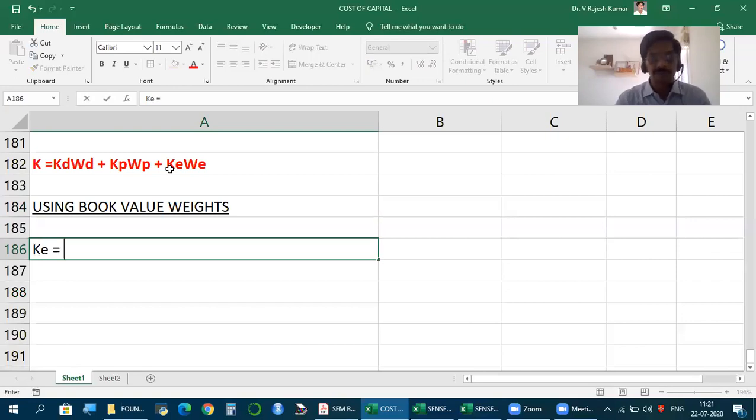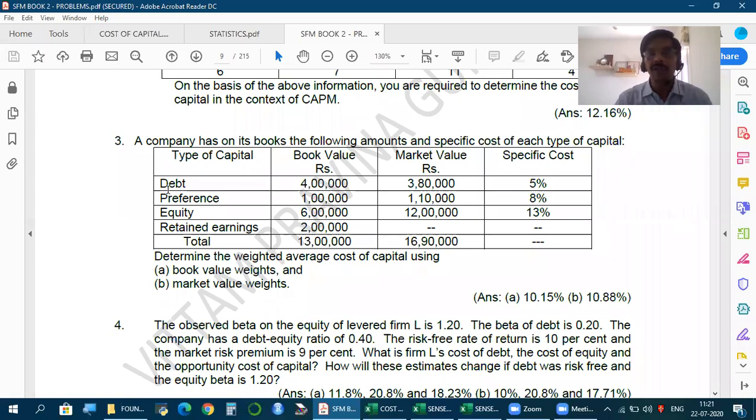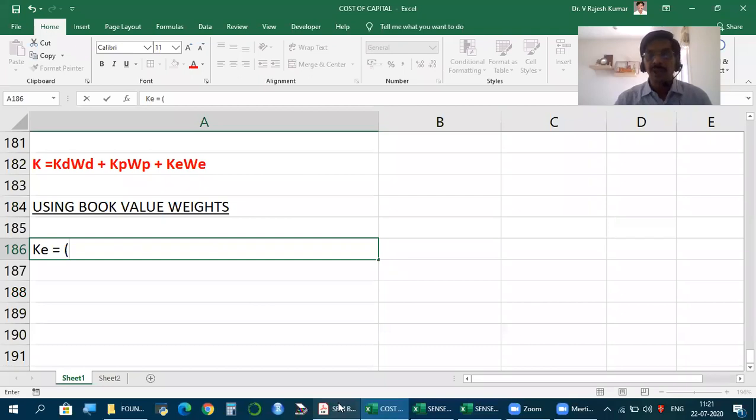KE is equal to, now, cost of debt. Friends, debt cost is 5% into the book value weight. Can you see, in book value the total capital is 13 lakhs, in which debt is 4 lakhs. So what is the weight? 4 by 13. And when it is a recurring number, you can just take the fraction. So 5 into 4 by 13. So 4 by 13 is the proportion weight. You can calculate the decimal, but when it's a recurring decimal, better you take it as a fraction.